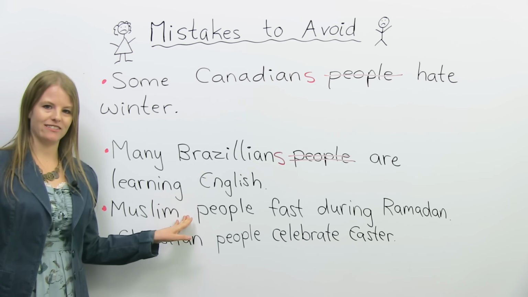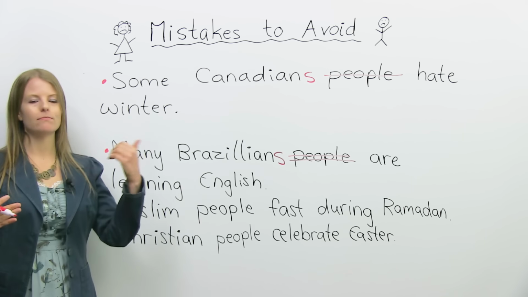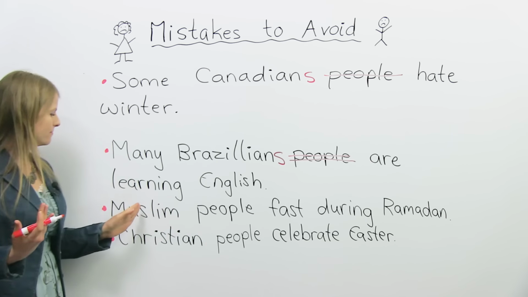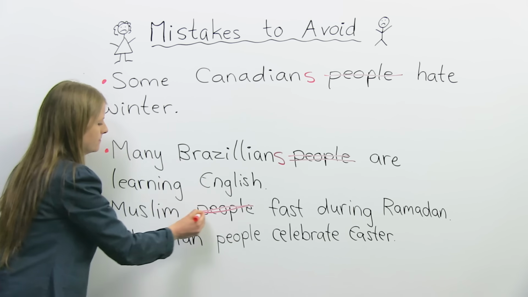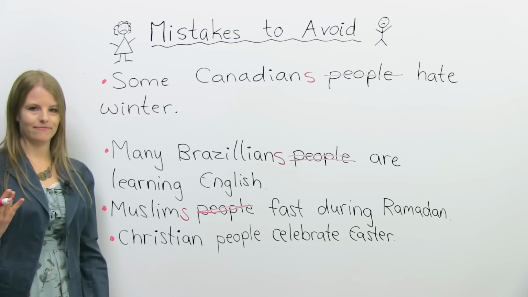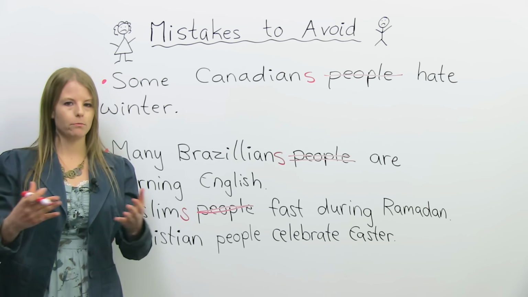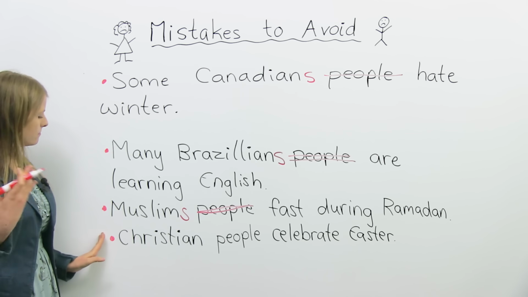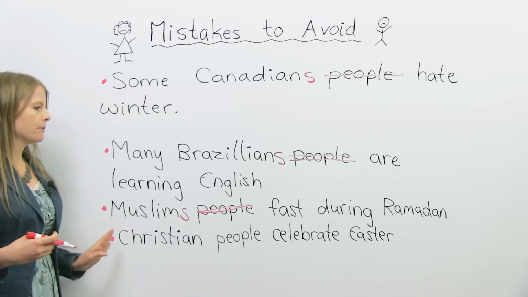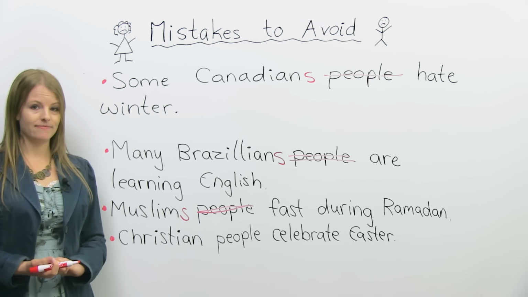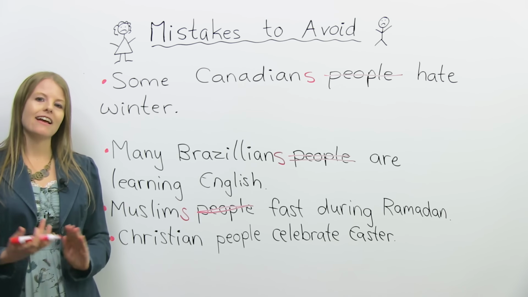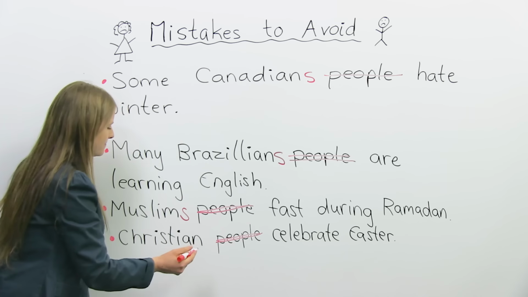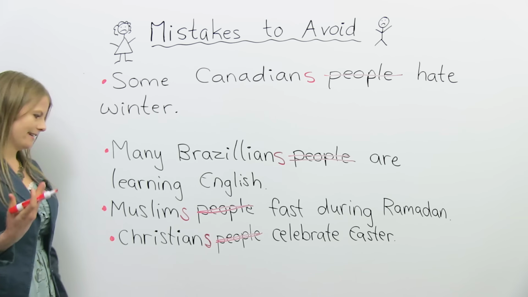When we talk about religion and we're talking about Muslims, Christians, Jews, Hindus, you don't need the word people. We could just change this to Muslims. So Muslim here means all Muslims, it's like Muslim people, but we don't need the word people. Here's another example. Christian people celebrate Easter. How can we fix this sentence? We can get rid of the word people and just add an S.